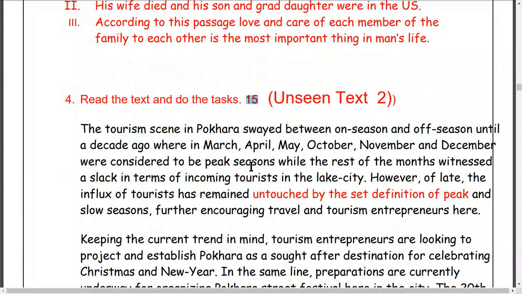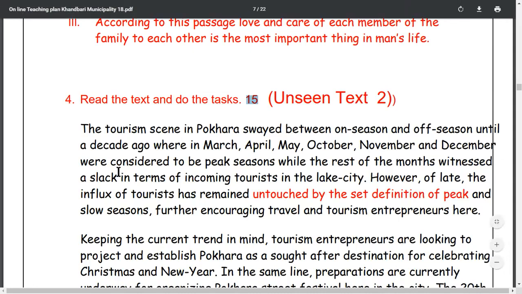Slowly between on-seasons and off-seasons. On-season means the tourist season. Generally, on-season means the seasons where tourists come, and off-season is the seasons where very few tourists come there. A decade means a period of 10 years. A decade ago, March and April, May and October, November, December were considered the peak season. This is the on-season here.